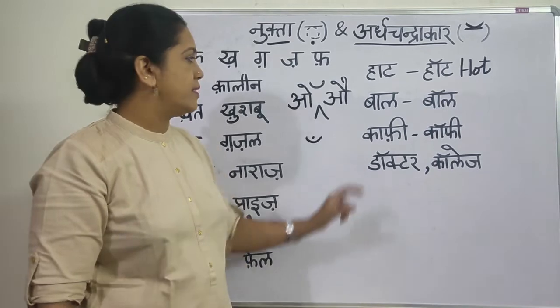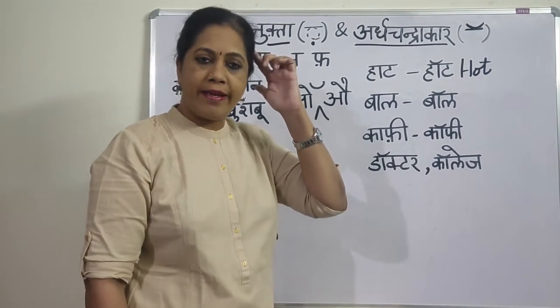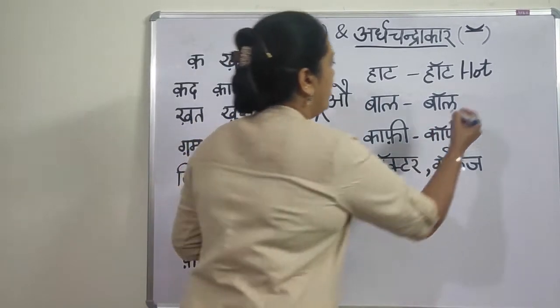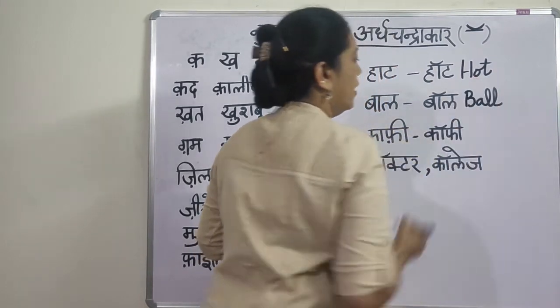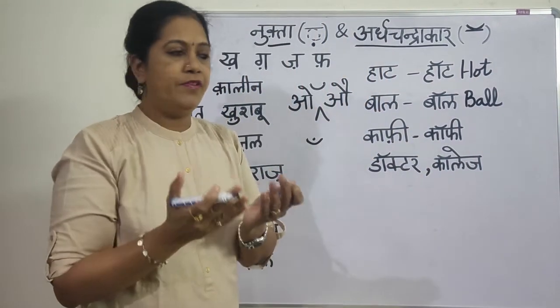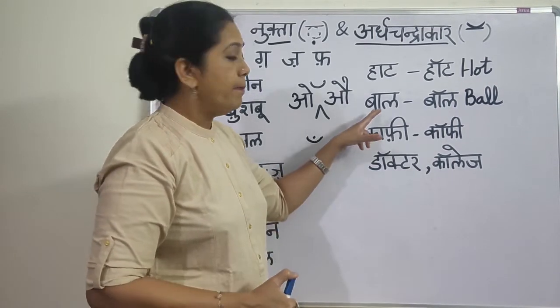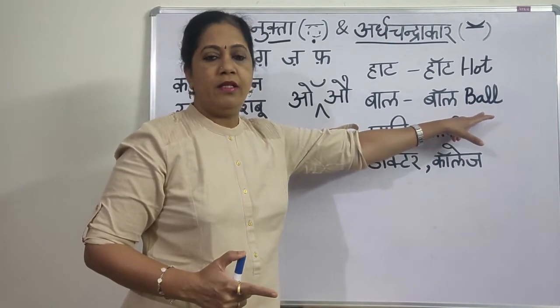Now the next one is bal. Bal means hair. The next one is ball, the ball which we play. See the difference? Bal means hair, ball means this one.